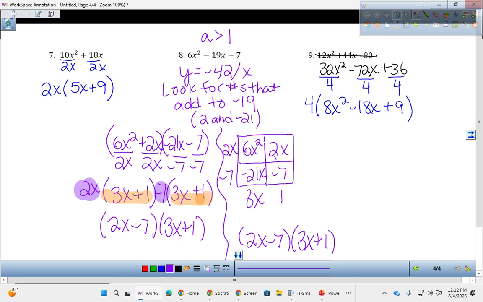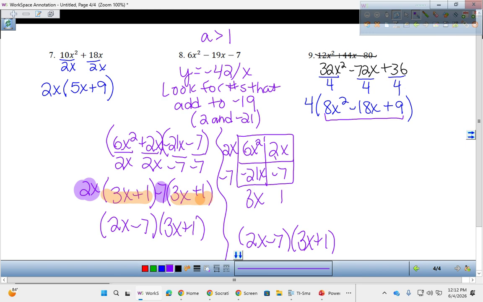Alright, so factor by grouping is a process. It's a long process. I want you guys to try to factor this by grouping before you head out for lunch. Alright, so ignore the 4 that we factored out yesterday. I want you to do the factoring with the 8, the 18, and the 9. I don't care if you do it this way or this way. So my goal would be in the next 6 minutes, because we're out of here at 18, you can factor that by grouping.